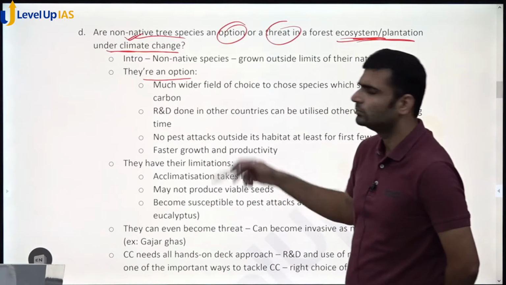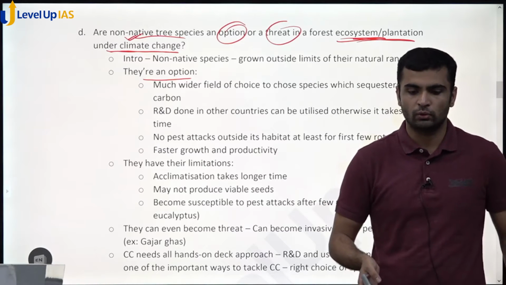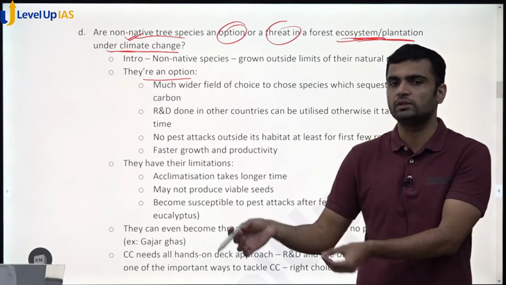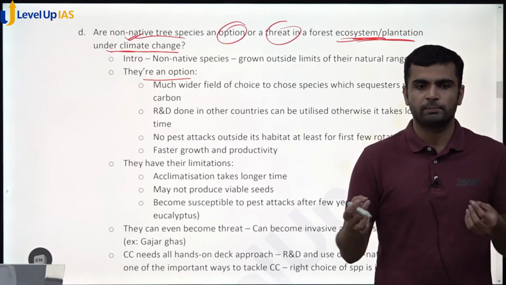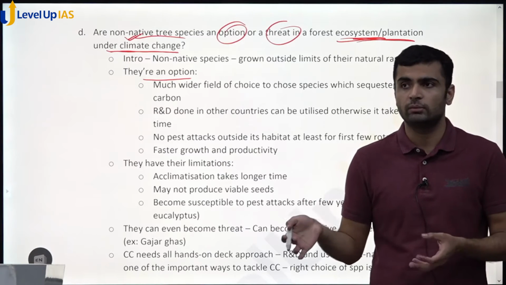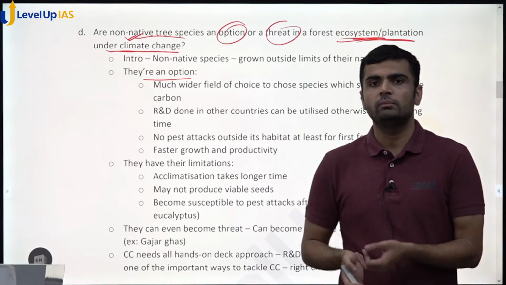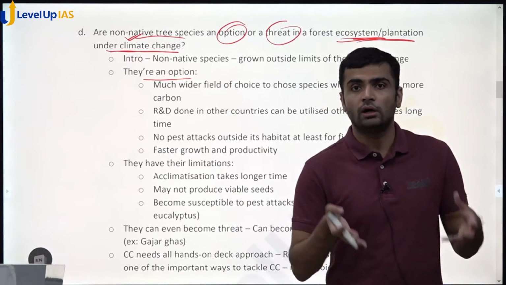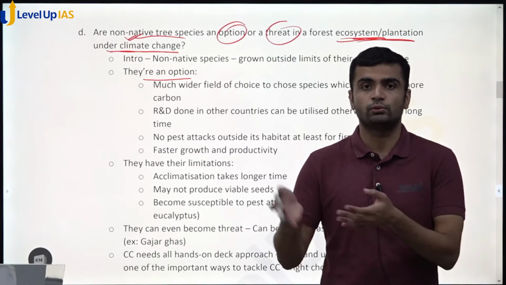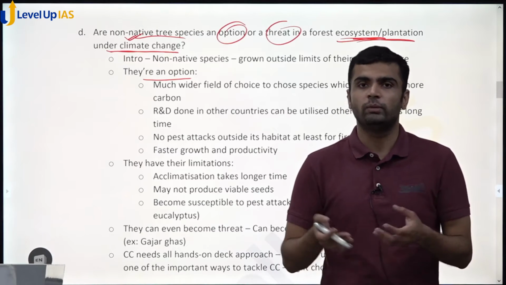Why are they an option? Because they give a much wider field of choice for us to choose from. If you are restricted to native species only, there are very few species which may sequester a lot of carbon. But if you can choose any species in the world, there may be species that sequester 5 times, 7 times more carbon than native species.